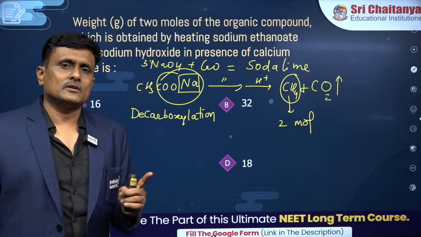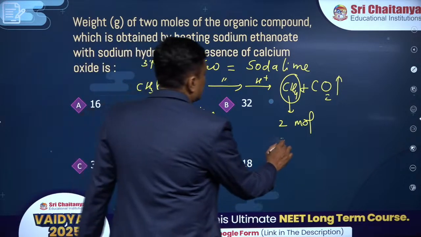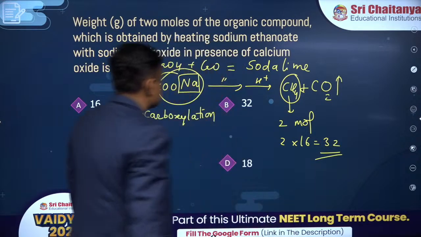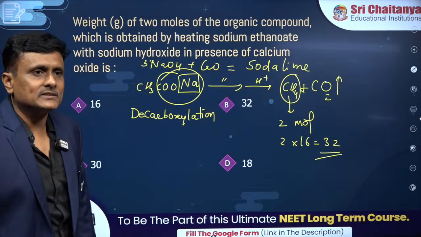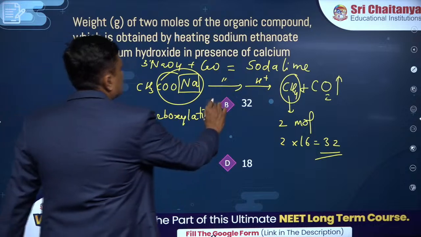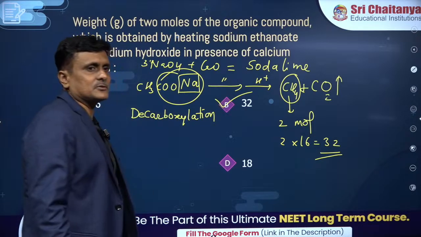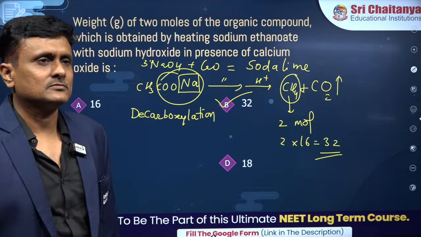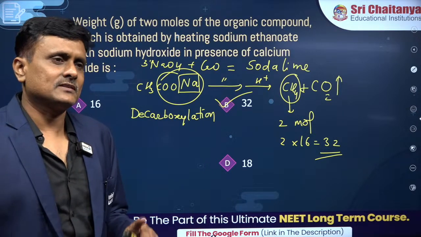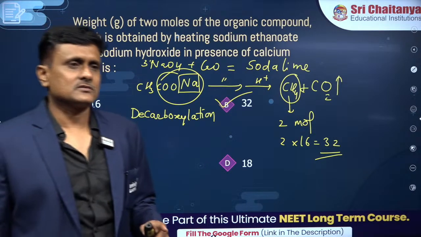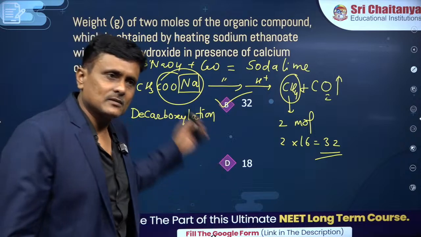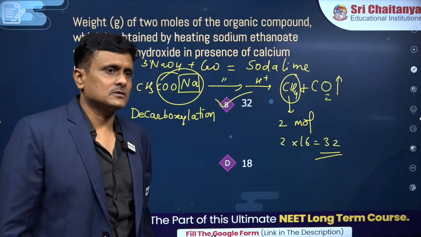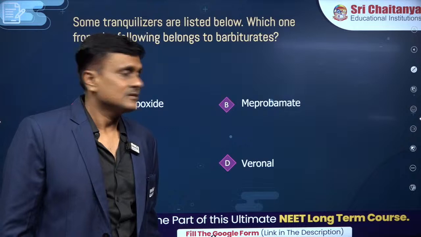So when I multiply this with the molecular weight of methane, how many grams of methane are obtained? The answer is 32 grams. Have you understood? Yes, brilliant. 32. So first of all, have you ascertained that it is methane, Haru? You understood, right? Because this is nothing but decarboxylation.